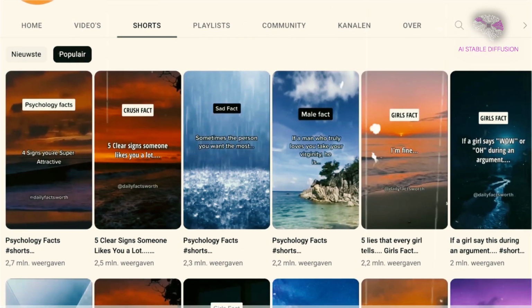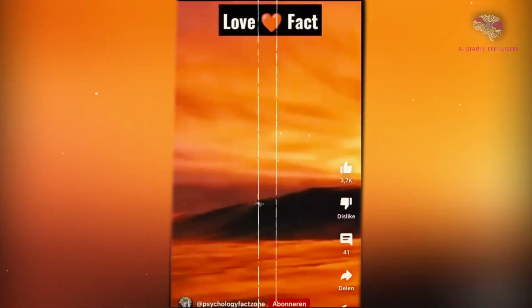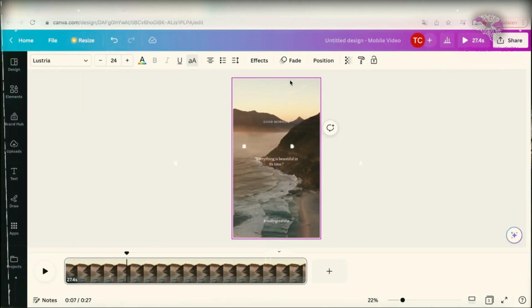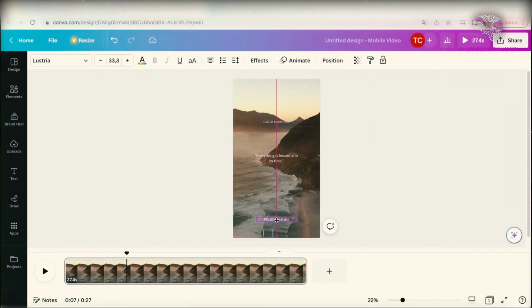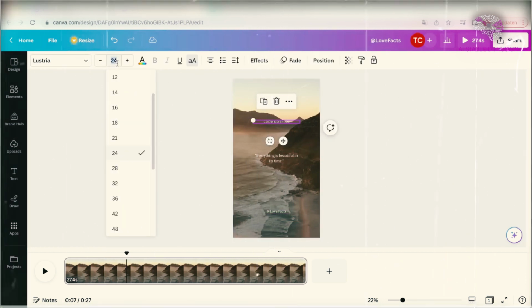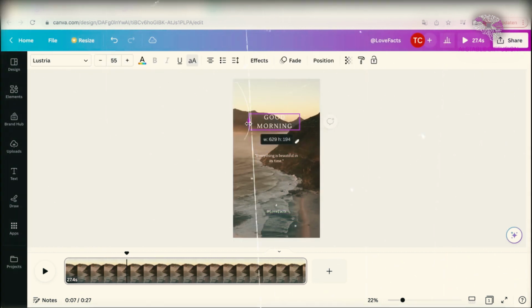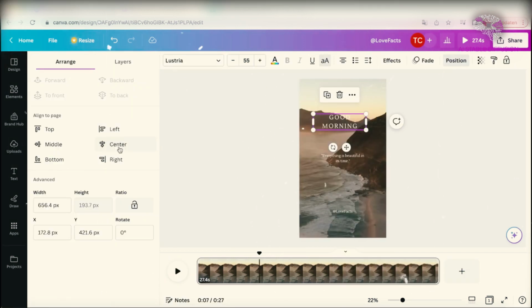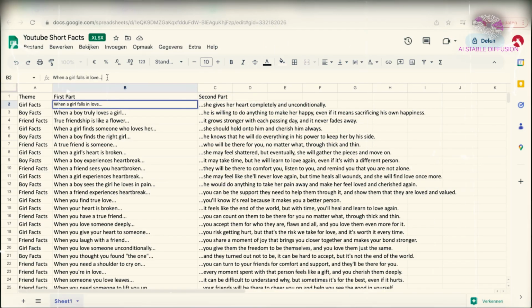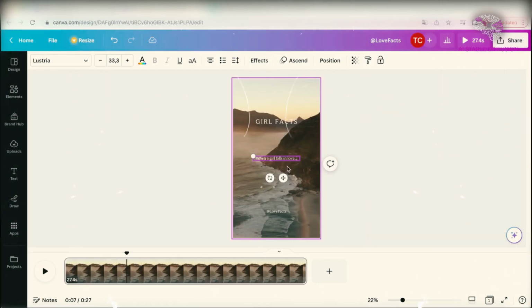The objective is to mimic the quote style used in those YouTube videos that we previously saw. So somewhere towards the top of the screen, I'll place the topic text, such as female facts, boy facts, and buddy facts. A simple trick is to move a place on the top toolbar and then click on center, because as you can see, it's no longer in the center. To see how it appears, let's place it in a quote.